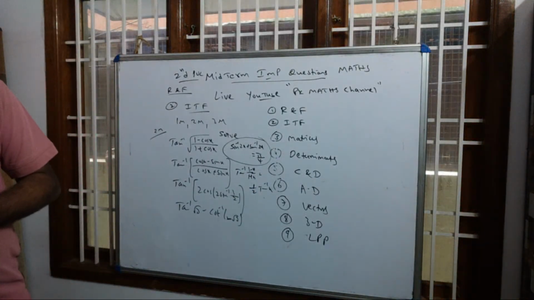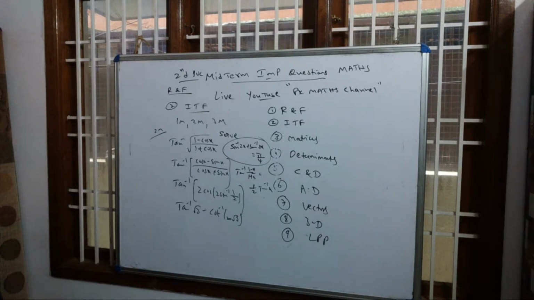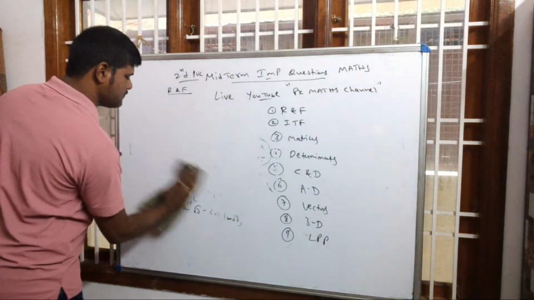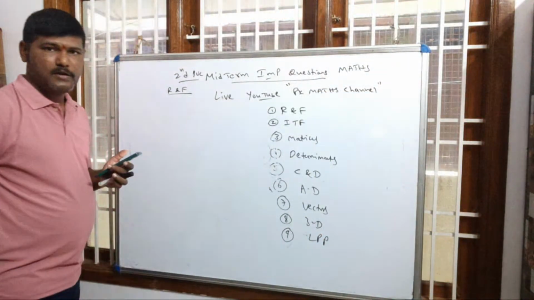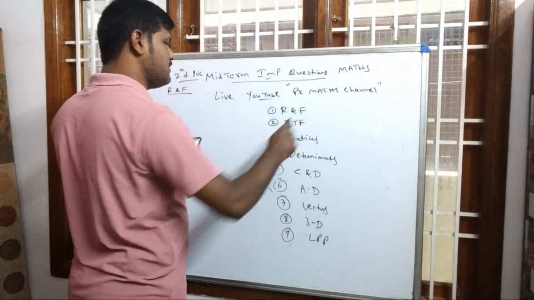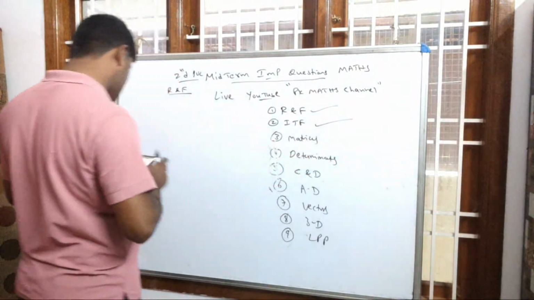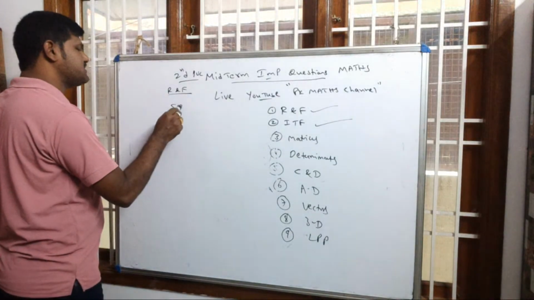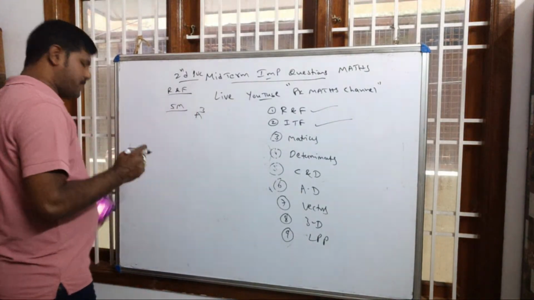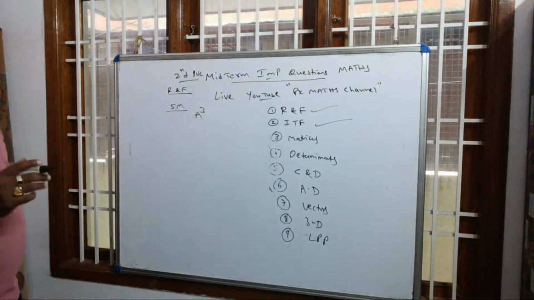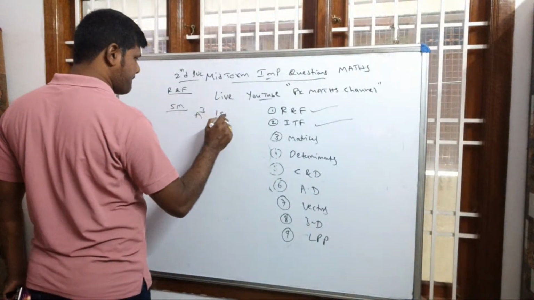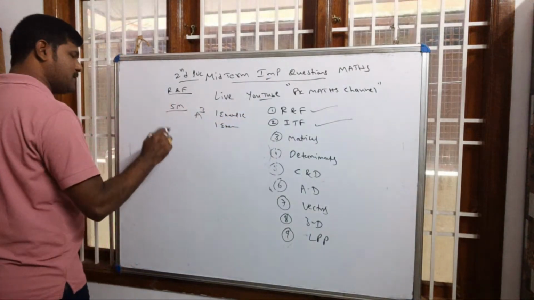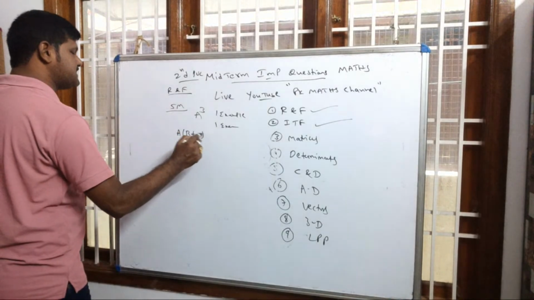Okay. Now come back to the next chapter, that is matrices and determinants. So matrices, dear students. Relations and functions over, ITF over, come back to matrices. Which questions generally for 5 marks, dear students? As you know, we have 2 questions: one example question and one exercise question on a cube, or prove that a into (b plus c) is equal to ab plus ac.